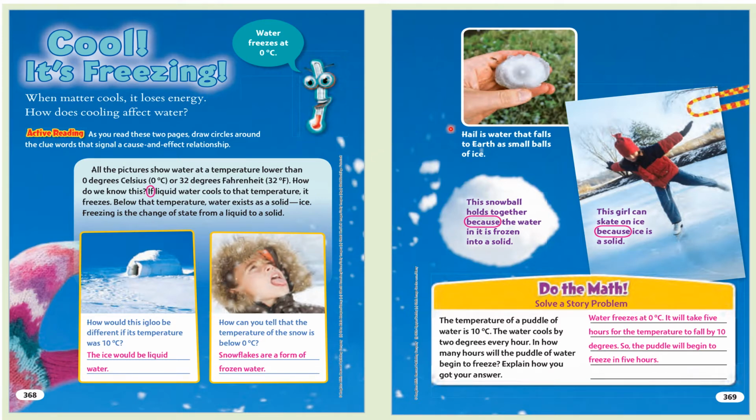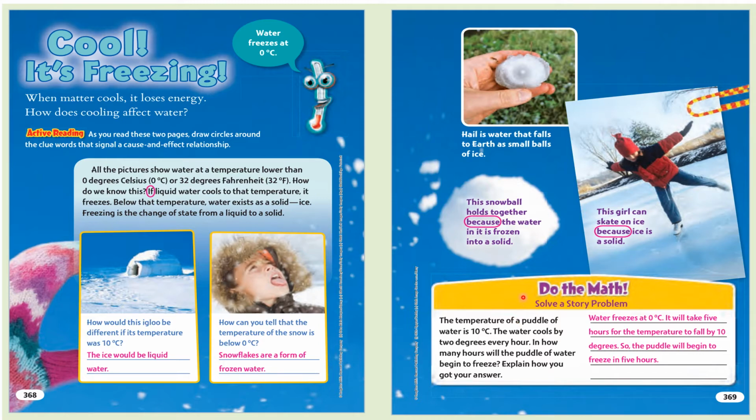Hail is water that falls to earth as small balls of ice. This snowball holds together because the water in it is frozen into a solid. This girl can skate on ice because ice is a solid.